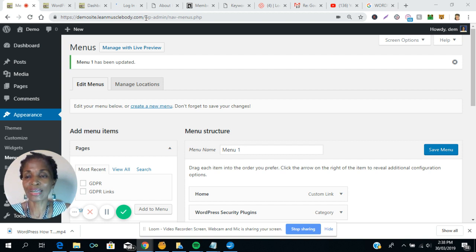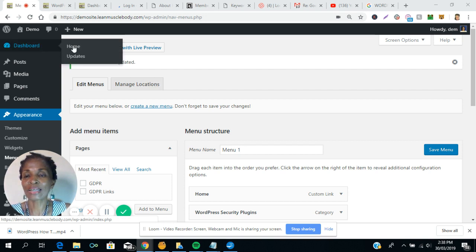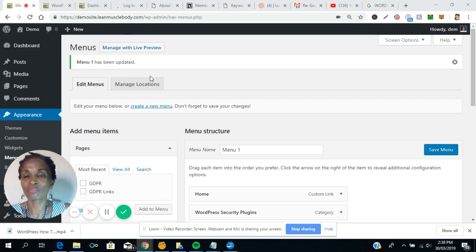So when you log in, you will come to this dashboard. It is your front page in the back end of your website, and it tells you up there is dashboard, and here you go to home, and here you go to updates. Updates would take you to updating plugins, updating of your WordPress installation, and that we will talk about in another video. So let's go down the left-hand side of this page.